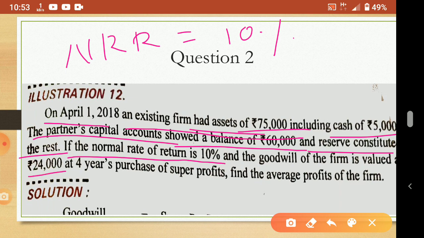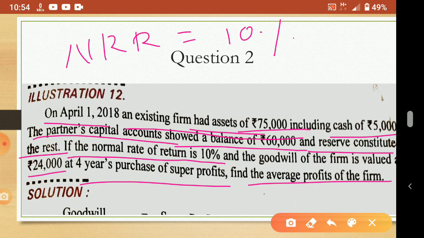And the goodwill of the firm is valued at rupees 24,000 at 4 years purchase of super profit. So based on 4 years purchase of super profit, the goodwill is 24,000. Find the average profit of the firm. So they are asking you to calculate average profit, not the goodwill. Goodwill is already given, so from the known information we can calculate the unknown information.